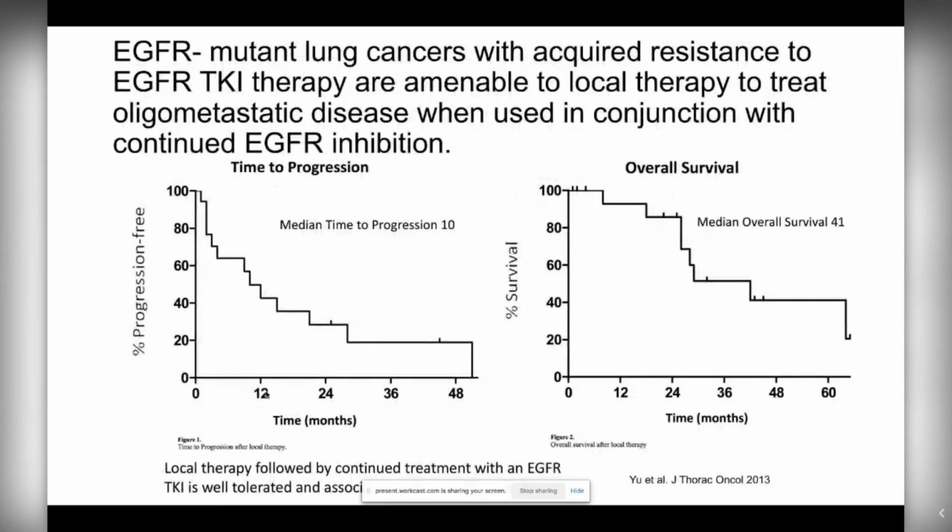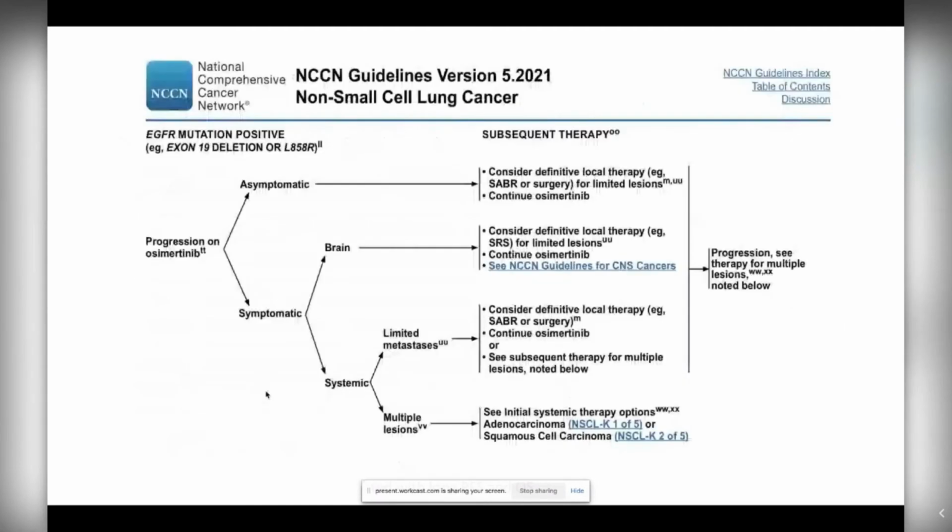And so here's another study, again showing that you can radiate the sites of progression using local ablative therapy such as radiation, and showing that local therapy followed by continued treatment, in this case with an EGFR TKI, was well tolerated and led to improved progression-free survival as well as overall survival. And this is something that is actually done in clinical practice.